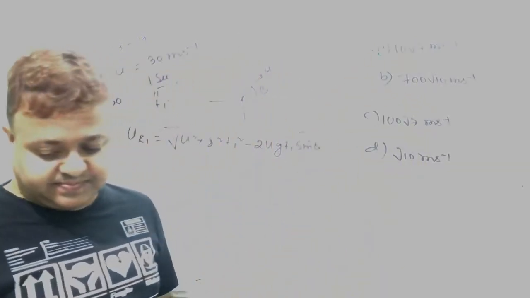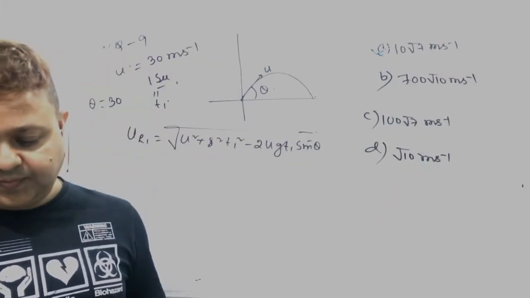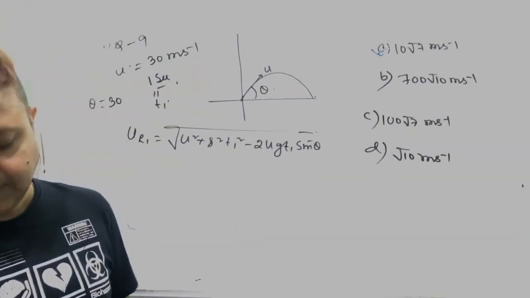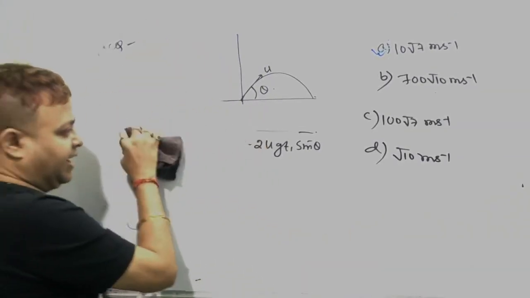Next, number 10. A ball rolls off on multiple steps as shown in the figure.